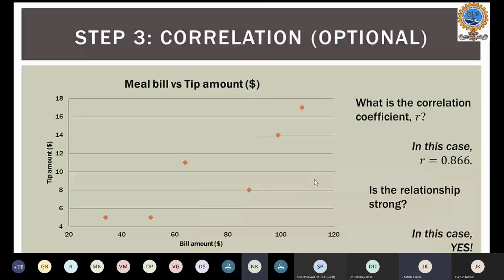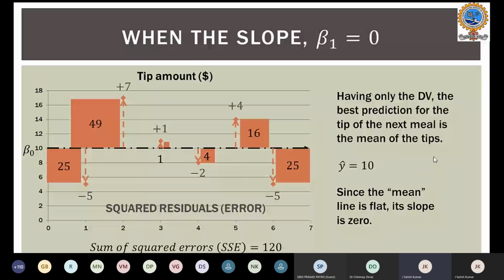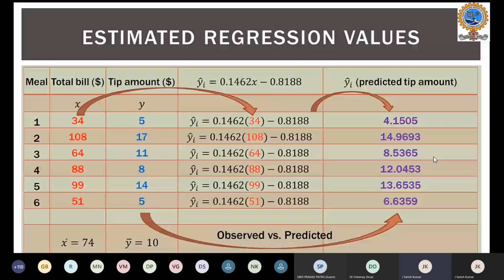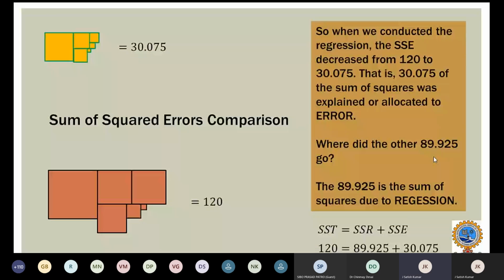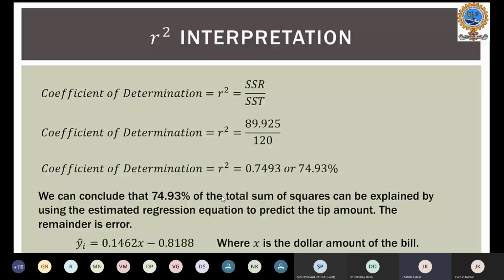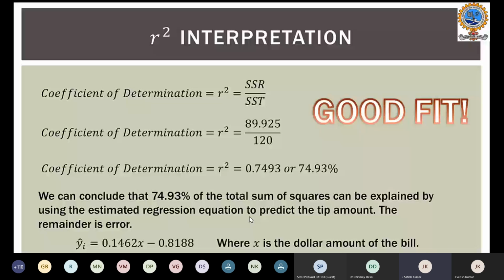Okay, so you can see here the correlation R value we are getting based on the coefficient of determination. When you take the square root of 0.74, you will get this correlation value. As shown in the slides, we can conclude that with a coefficient of determination of 74%, we are confident that the estimated regression is predicting the tip amount. So we can say that this is a good fit, and that our regression model is able to have a good fit.